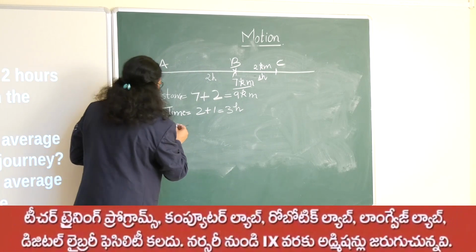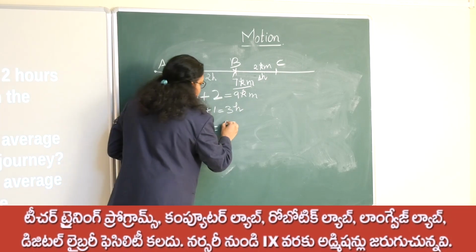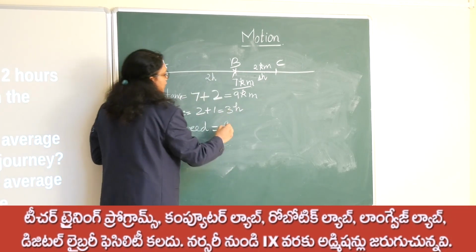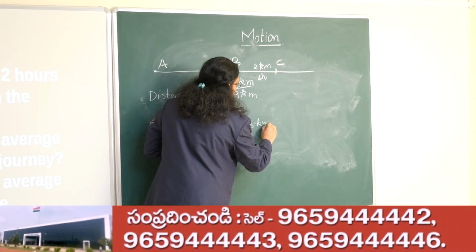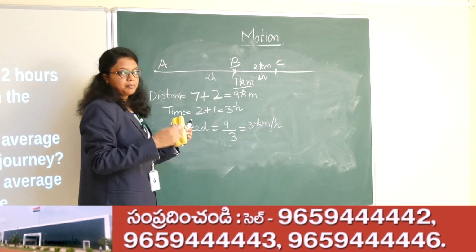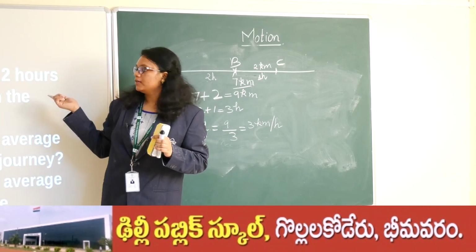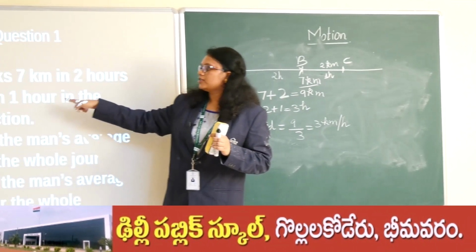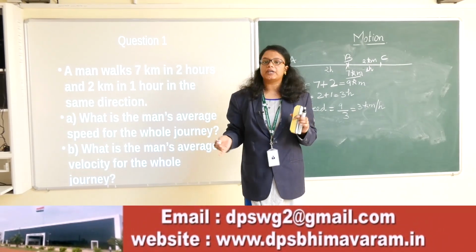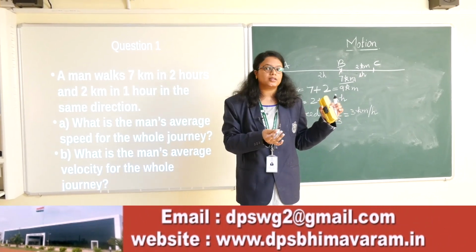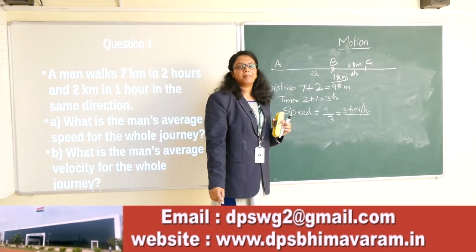And we know that speed is nothing but distance by time. So what is the distance? Distance is 9 and the time taken is 3 hours. So when you cancel, this gives you 3 kilometer per hour. Please note the unit. Here it is not meter per second, because both the quantities are given in kilometer and hours. For the case of A, in both situations they have used kilometer as well as hour. So no need to convert it into meter per second unless it has been asked in the question. So here we will just write the answer as 3 kilometer per hour.